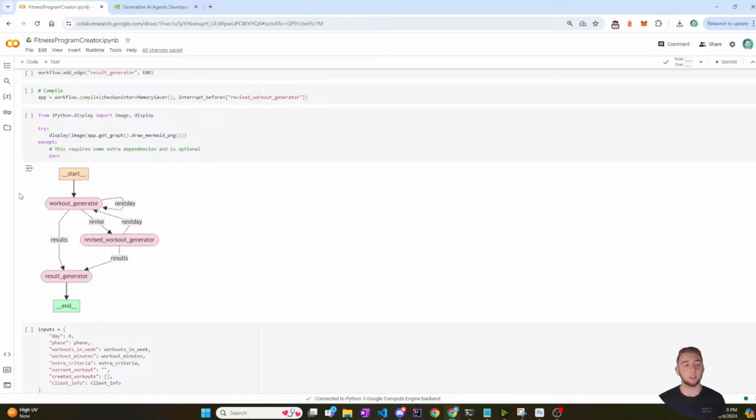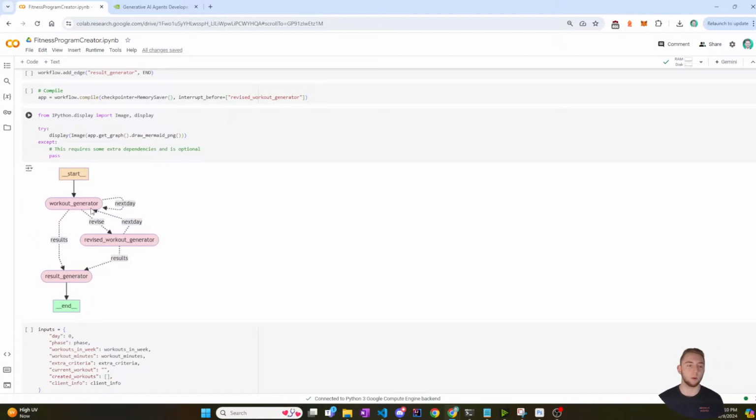And so the way that it works is you give input to the start of this application. That's the things that you want to make for the client. So you'd say, I want this many workouts for the week. Each workout is this long. This is how much they weigh. These are the client's goals. This is the access they have to gym equipment. You give all that stuff, and it goes in and it makes the first workout of the week.